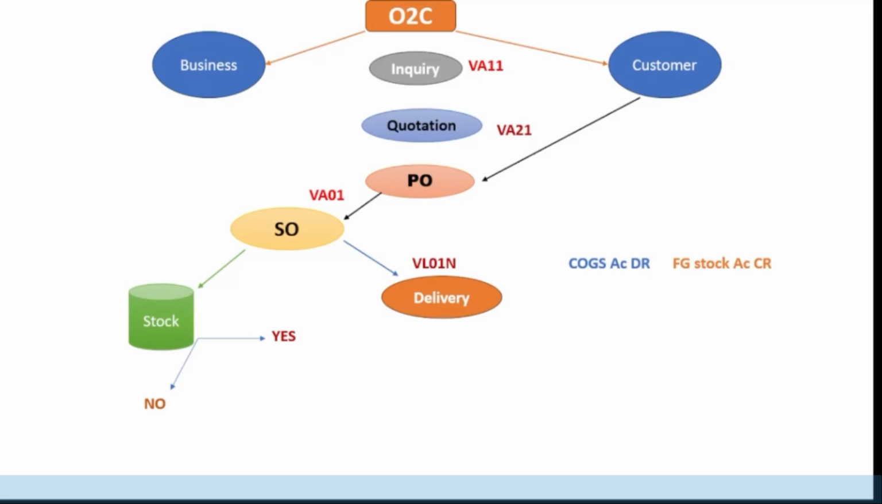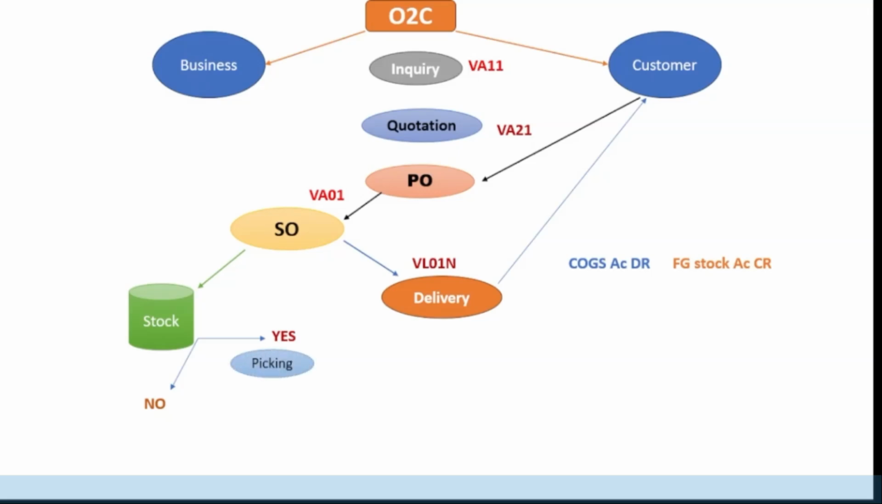Once the inventory quantity is reduced by the quantity of the order, the overall quantity of the inventory is also reduced, because we are delivering the quantity of the materials. Since the inventory is reduced, a material document is created and the account impact will be felt. That is, the COGS account, the cost of goods sold account, will be debited, and the finished goods stock account will be credited. So this is the account entry which will be generated.